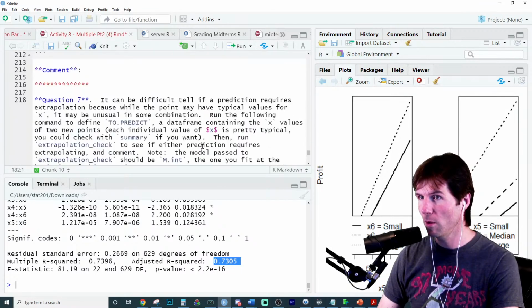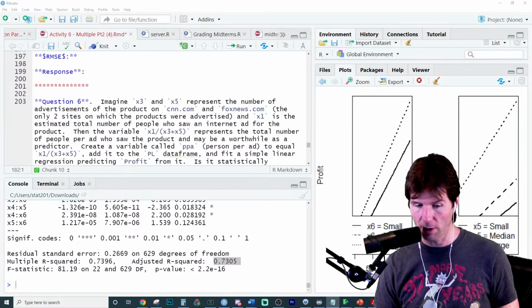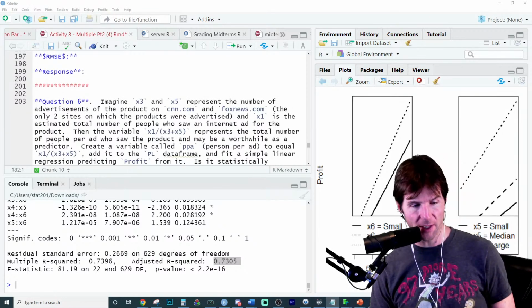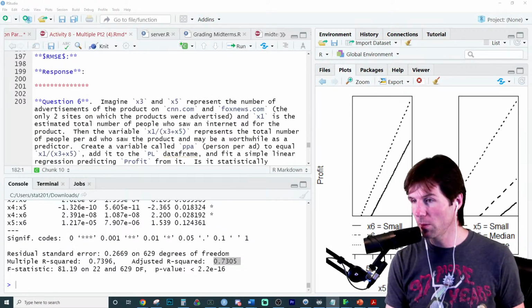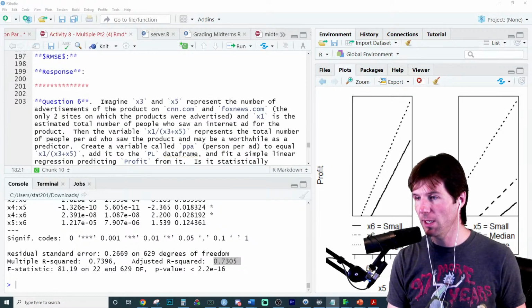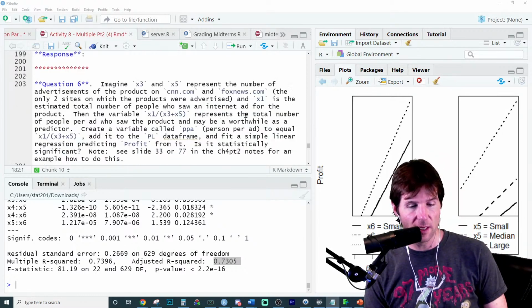Now we got a little bit of variable creation. I think we got two more. Yeah, we'll do two more here. Question number 6 looks to be variable creation. What is it? On the products on CNN and Fox News. So here we go on Hotel. Question 6. Imagine X5 and X3 represent the number of advertisements on CNN and Fox News.